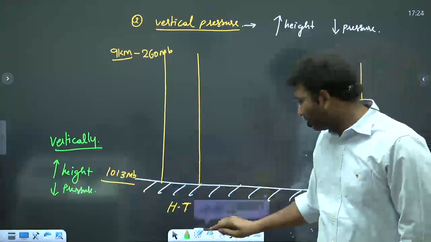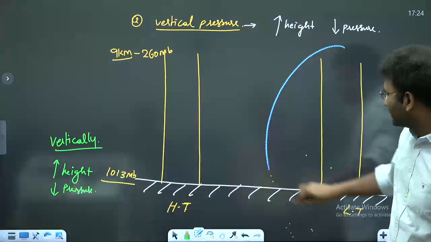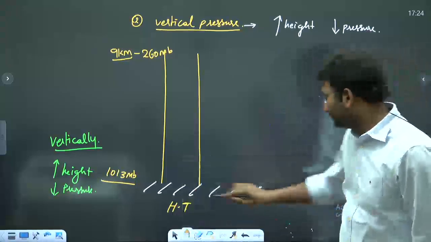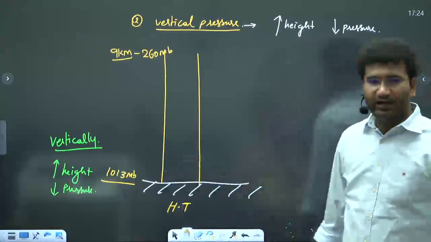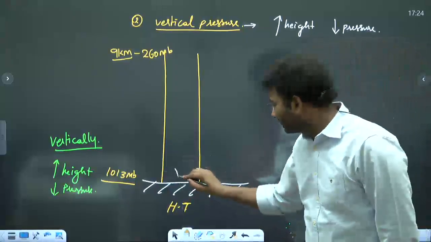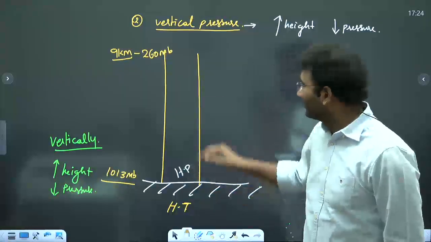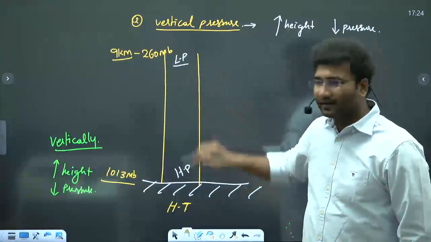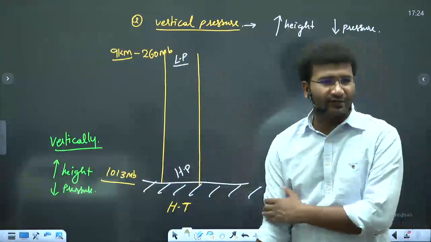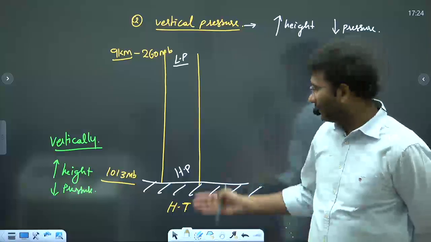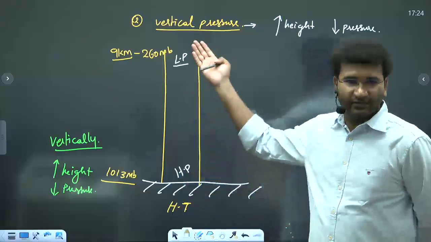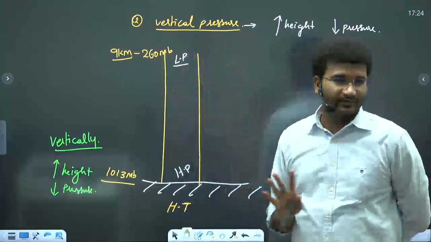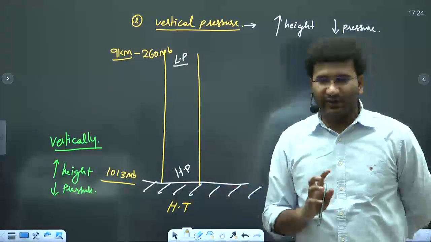For some time, let's forget this column. Where do you have high pressure? Where do you have low pressure? Right? Wind always moves from where you have high to where you have low. Ideally, wind should always move upward in the atmosphere. But why is it not happening?